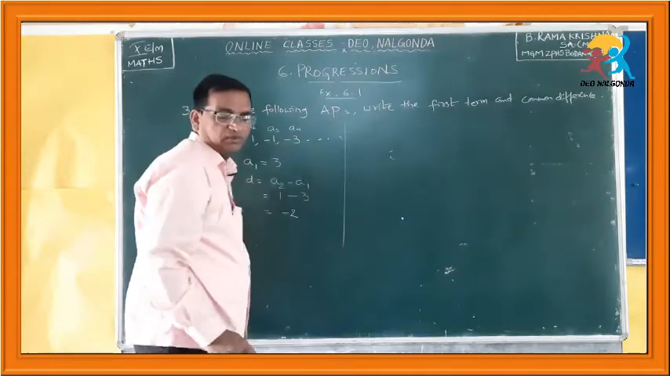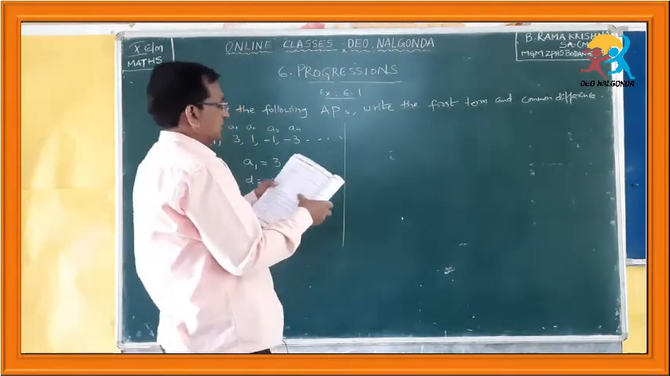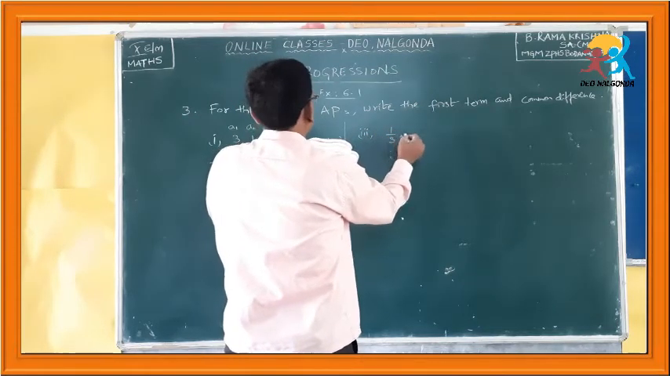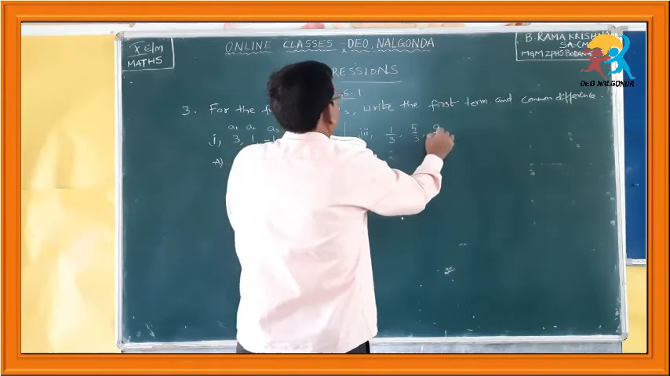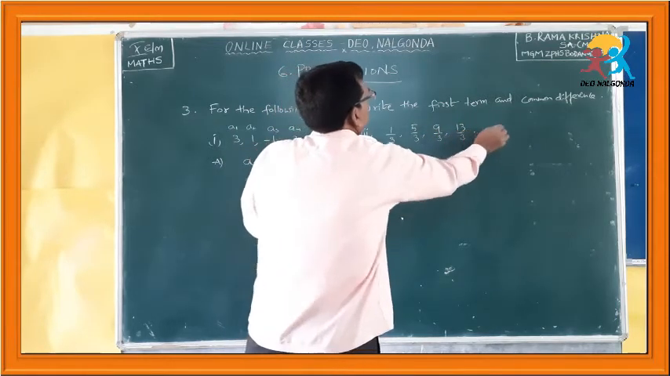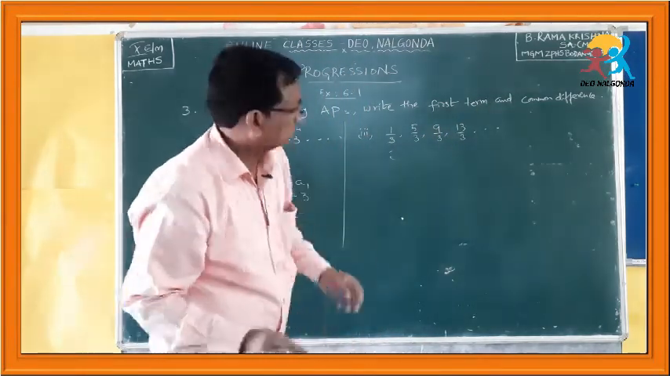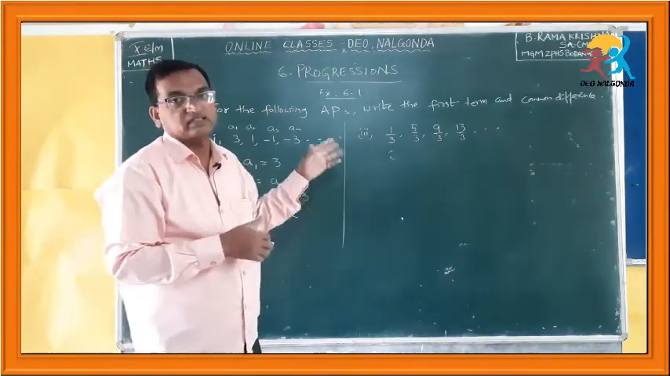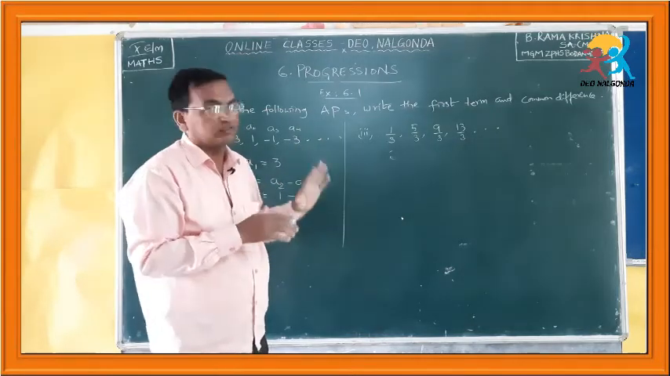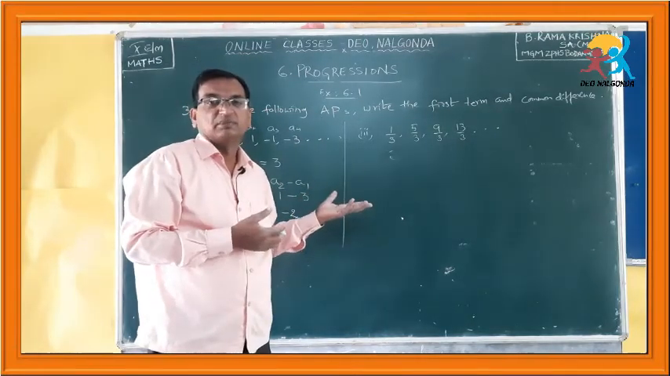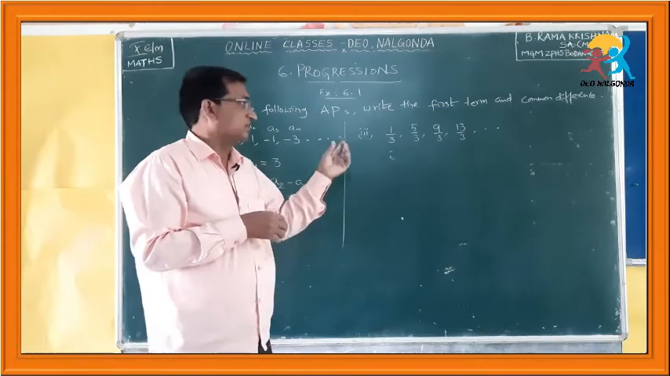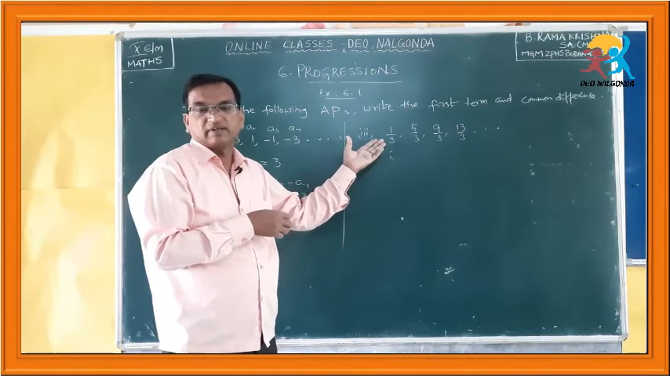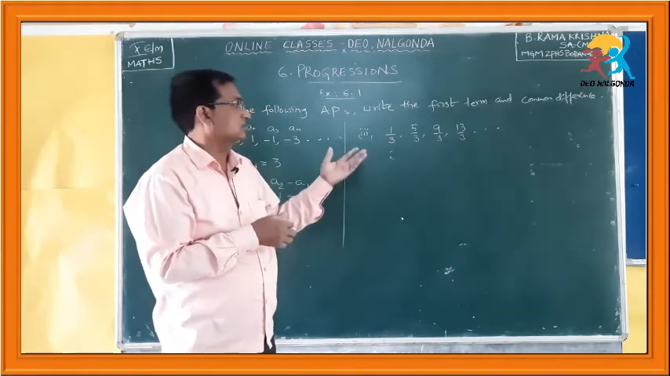If you take another problem from this, I am going to take the third bit: 1 by 3, 5 by 3, 9 by 3, 13 by 3. In this bit, what is given? Fractions are given. By seeing fractions, many students think that it is very tough and we cannot do it, because you don't practice. If you practice the arithmetic operations regarding fractions, you will be able to answer this very easily.